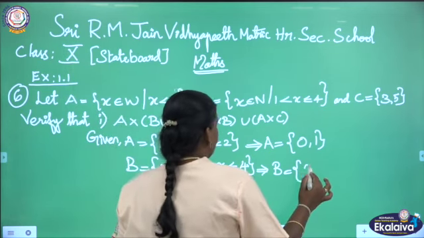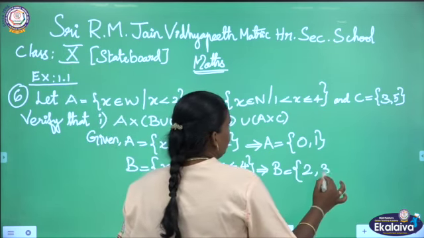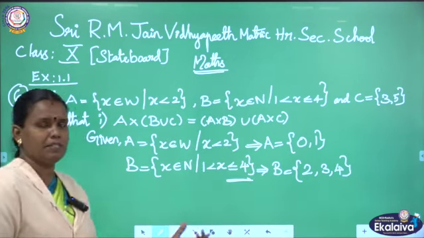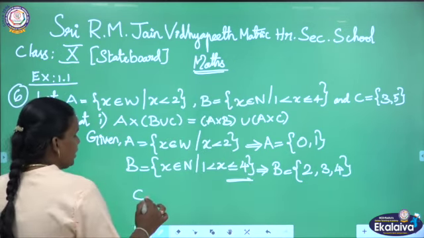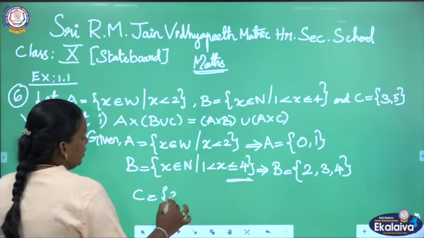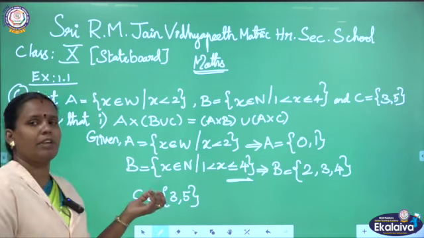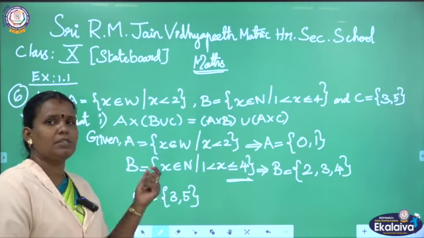So you can write this B set as 2, 3, 4. Are you clear with the B set? Then they gave the C set as 3, 5. Are you clear, children, how we get the value of sets A, B, C?